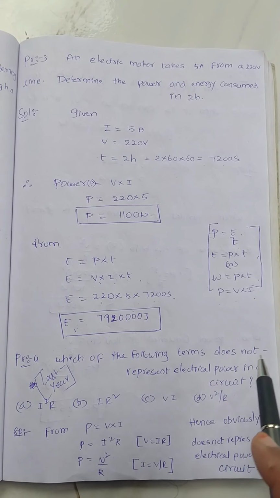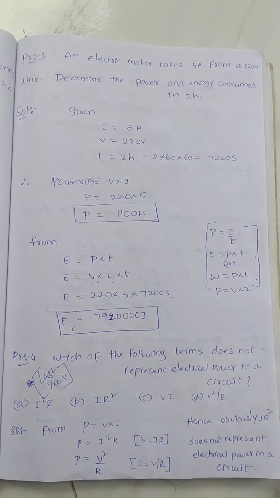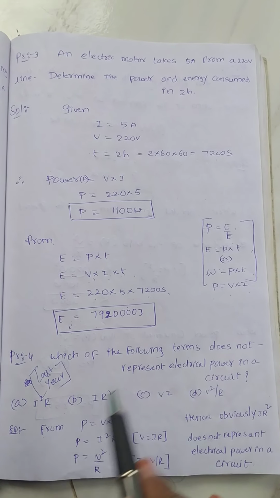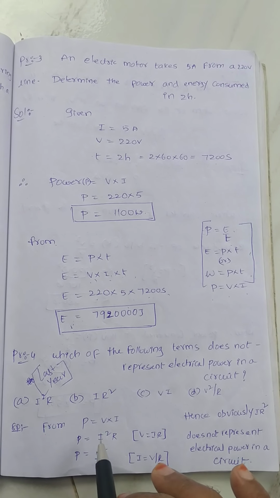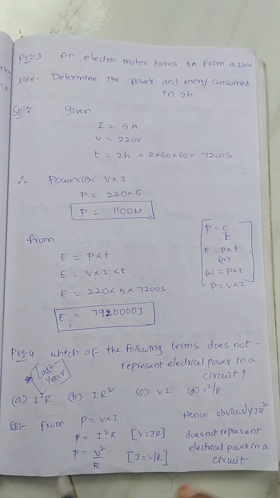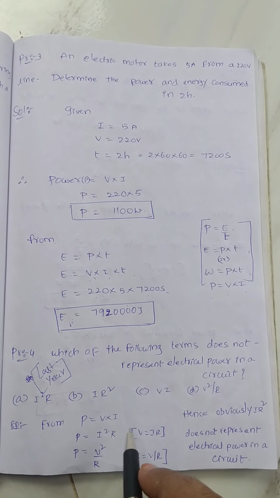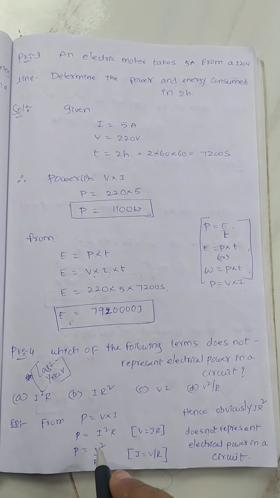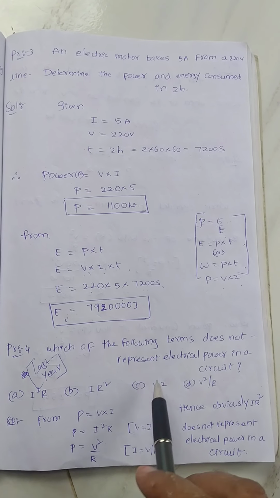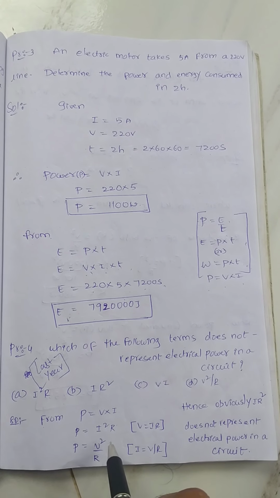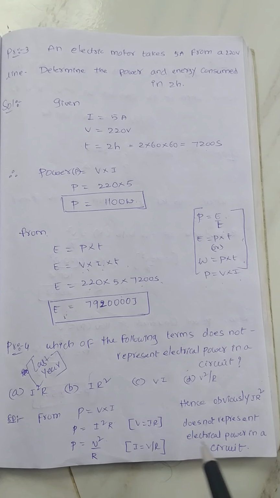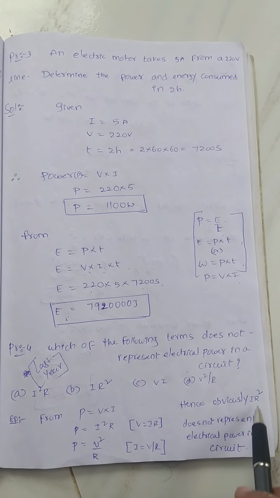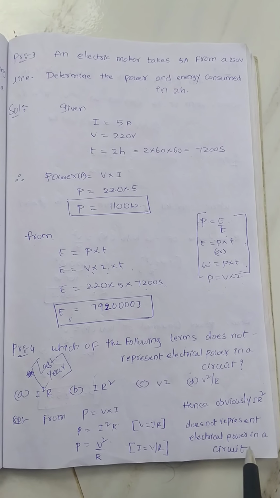See, which of the following terms does not represent electrical power in a circuit? We know very well that P equal to VI. For example, if you substitute V equal to IR, then IR into I is nothing but I square R. And you can substitute I equal to V by R, it is V square by R. So these are the three power formulas. VI is there, I square R is there, and V square by R is there, but IR square is not there. So for that, B is the correct answer. Hence IR square does not represent electrical power in a circuit.